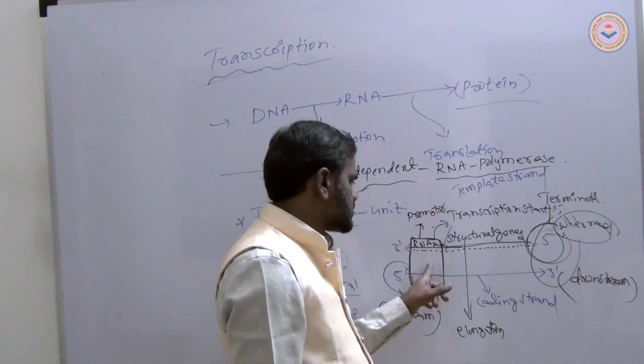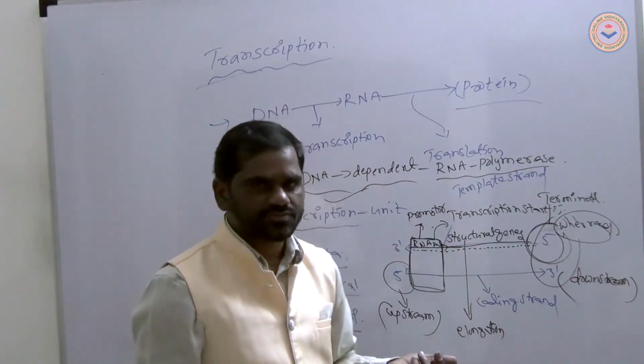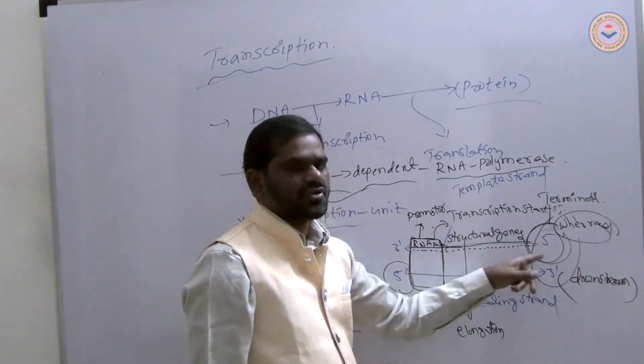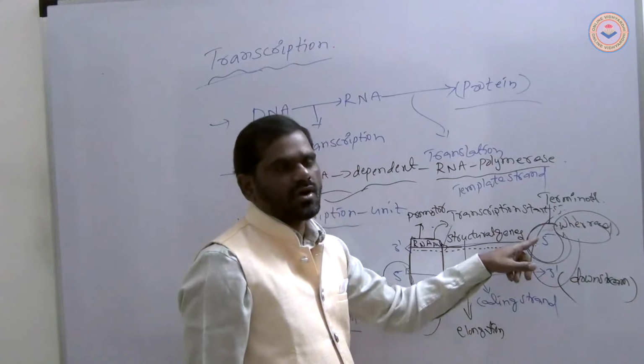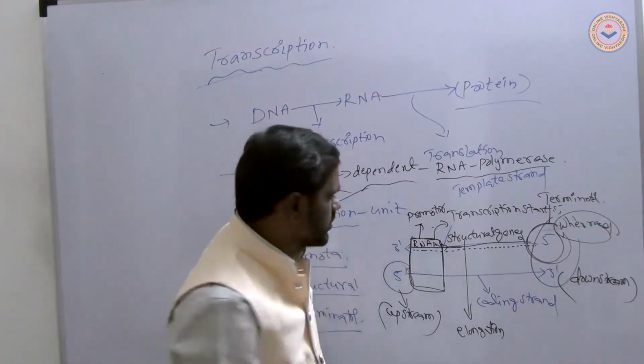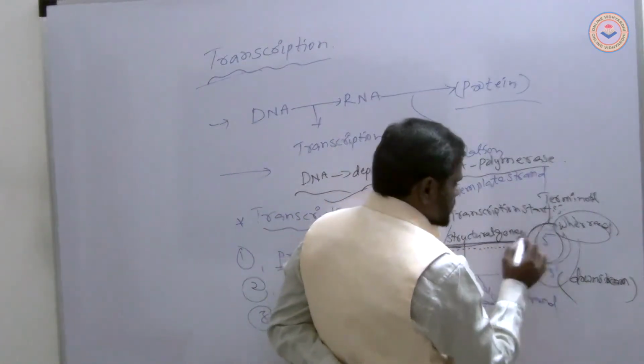The promoter consists of RNA polymerase or primers at the three prime end. As RNA polymerase initiates the process, after that the RNA polymerase or primers fall off, get separated. After initiation, the transcription process is over.